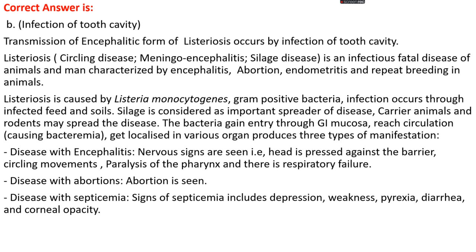Second is disease with abortions, where we can see abortions in pregnant animals, and disease with septicemia, where the signs include blood infections, depression, weakness, pyrexia, diarrhea, and corneal opacity.